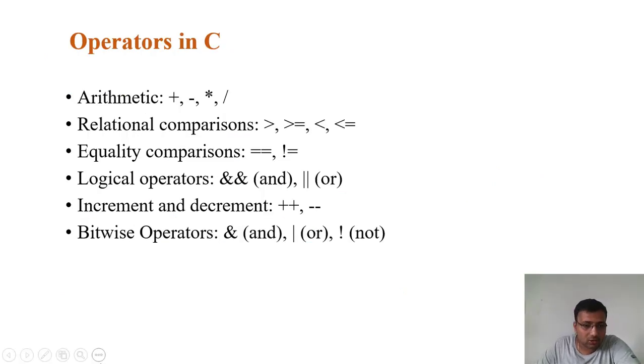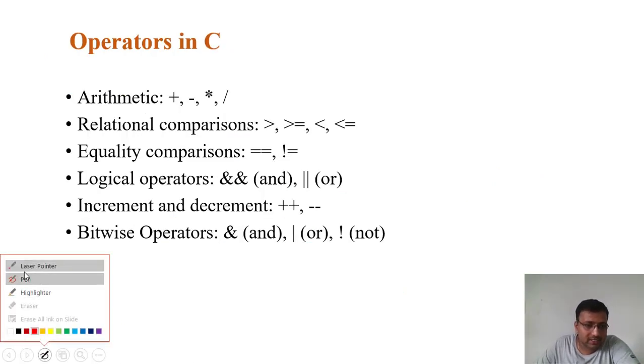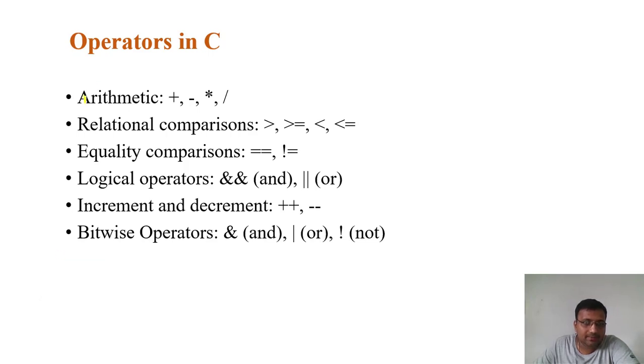Then there are different operators used in C. These are categorized as arithmetic operators, relational operators, equality operators, logical operators, increment and decrement operators, and bitwise operators. In our arithmetic operators we have plus, minus, multiply and division. So these are the 4 operators we have in arithmetic operators.